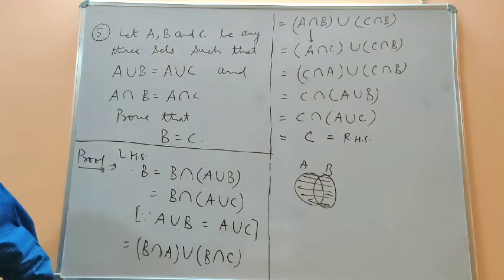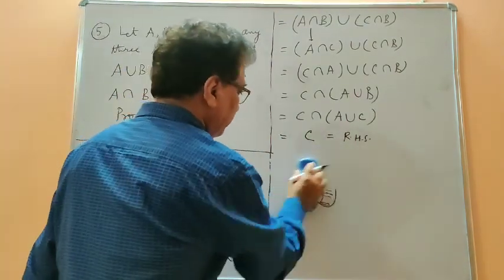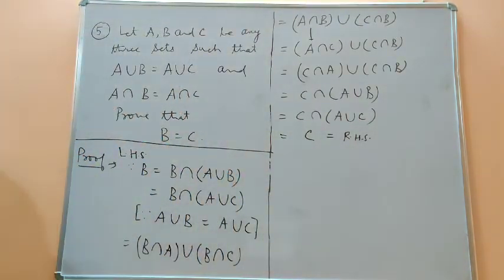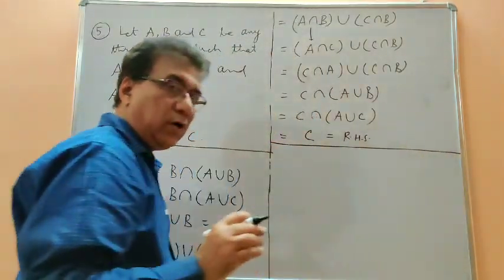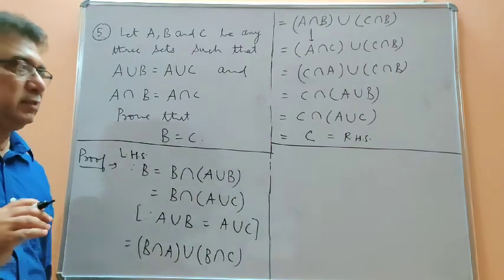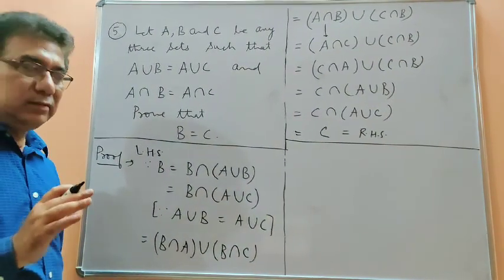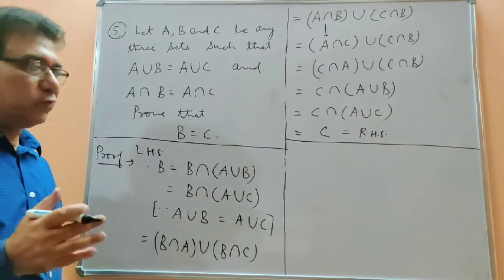Now what I want to conclude here is that now we have got three methods of making two sets equal, or proving two sets equal.